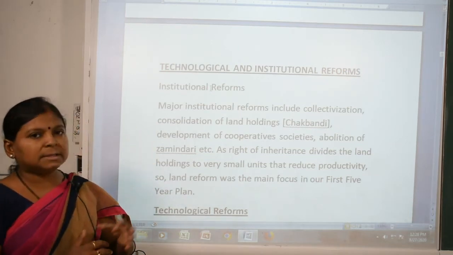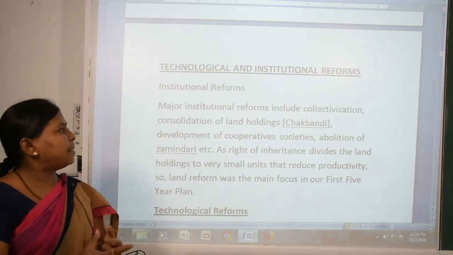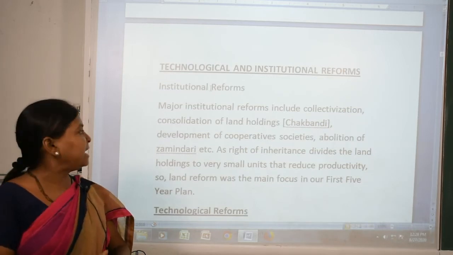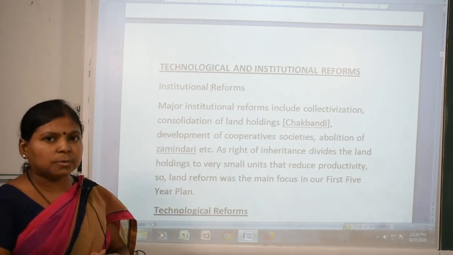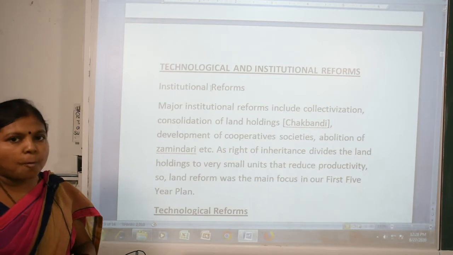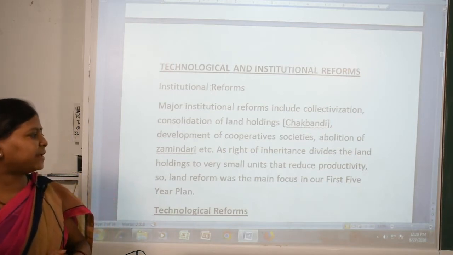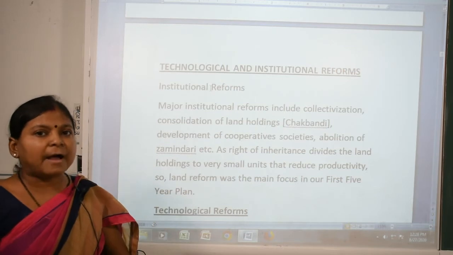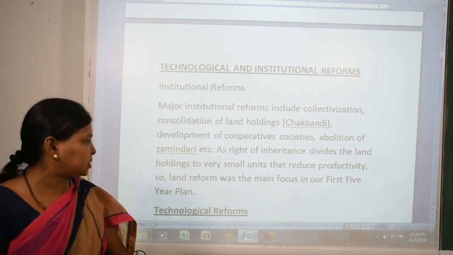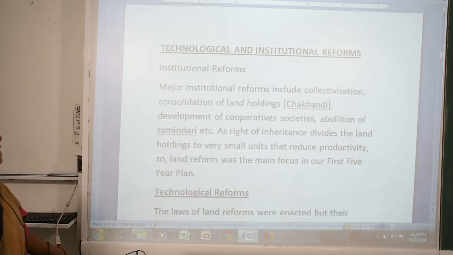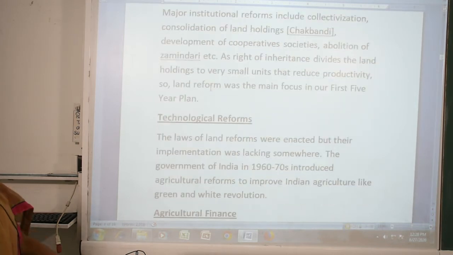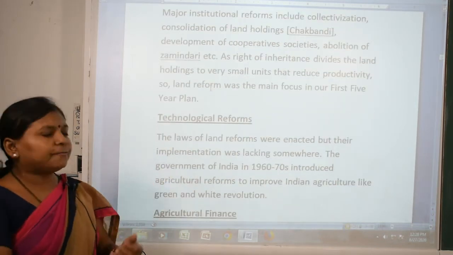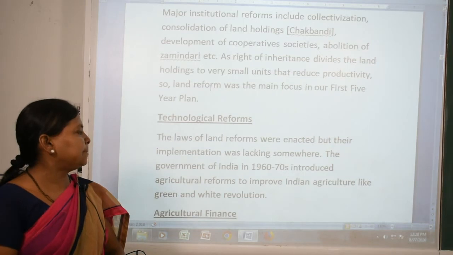What happened in this institutional reform? Our government started collectivization, consolidation of land holdings, and development of cooperative societies. In this way there will be more land for the farmers, so they can increase production. Technological reform: what type of technologies do they use? Now the laws of land reforms were enacted for their implementation.